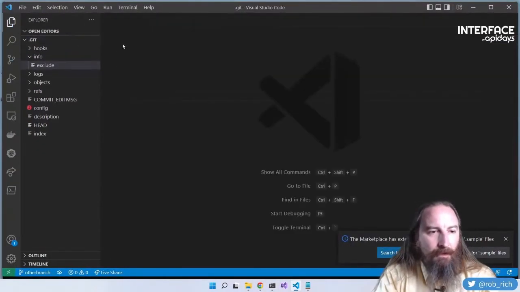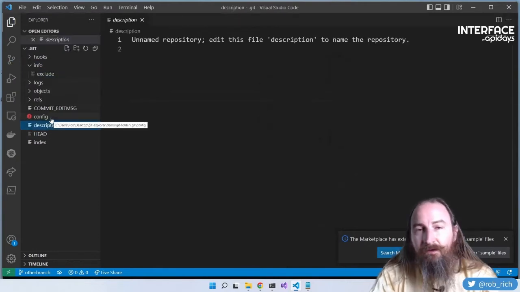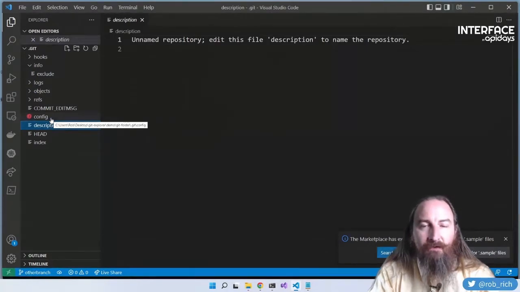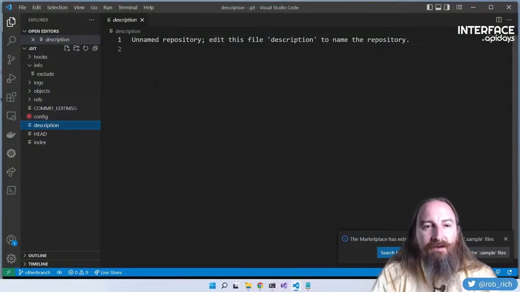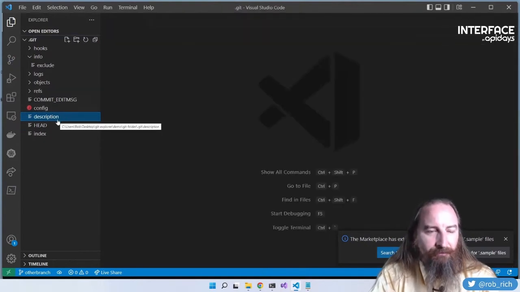commit things. Another config file is this description file. Using Git InstaWeb, this is the description of the repository in Git InstaWeb. Now, you've probably never heard of Git InstaWeb. It's a web server built into Git. It doesn't work in Windows, though. But if you've ever used GitHub or GitLab or Bitbucket, you know, those use much more sophisticated Git repositories, and thus, you probably never used the description file.